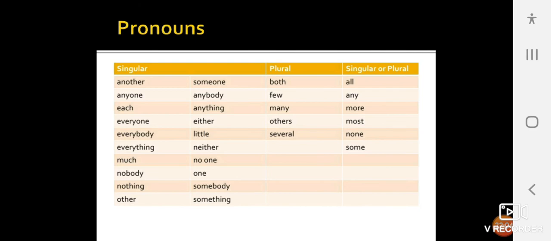Plural: both, few, many, others, several. Singular or plural: all, any, more, most, none, some.